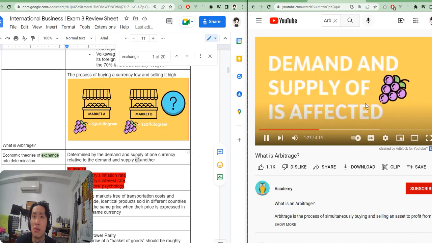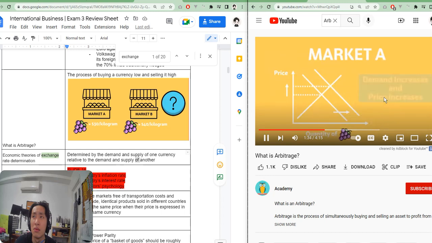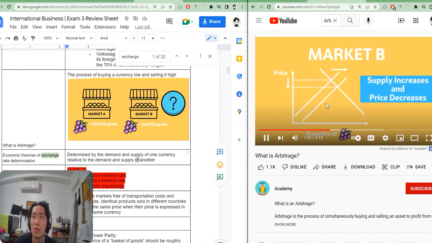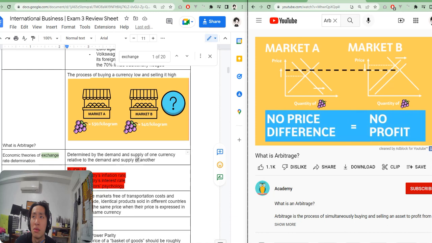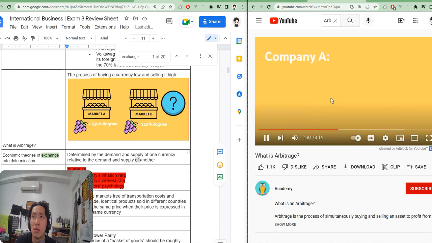This affects the demand and supply of berries in Market A and B, respectively. The demand of berries in Market A increases, so their price increases in Market A. And the supply of berries in Market B increases, so their price decreases in Market B. Eventually, the price of the berries in the two markets will become so close together that you can't make a profit from their price differences. Something similar happens in the financial marketplace as well.